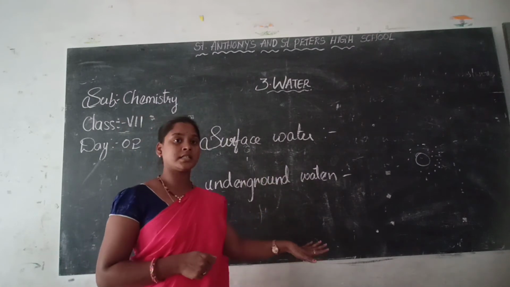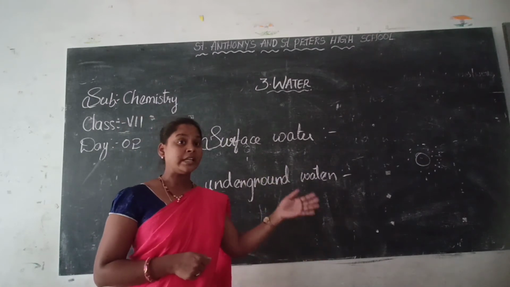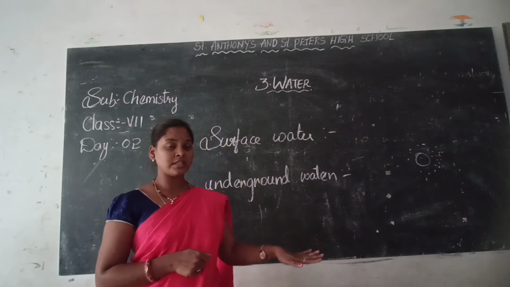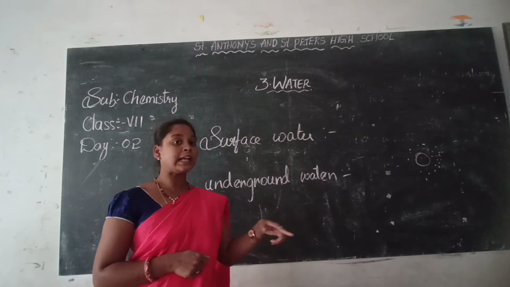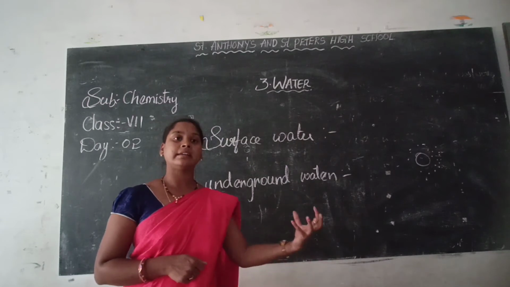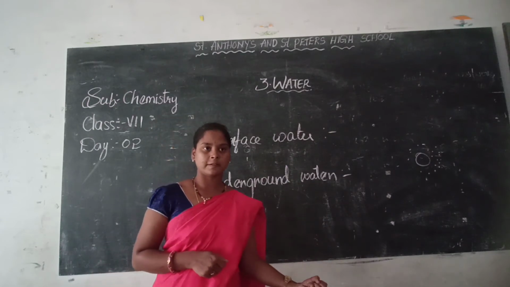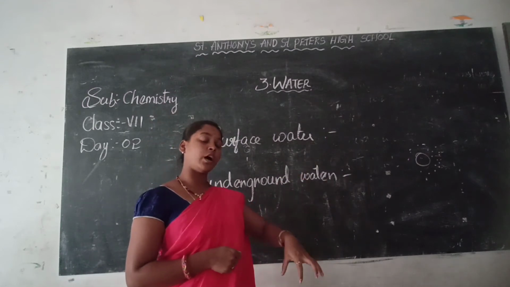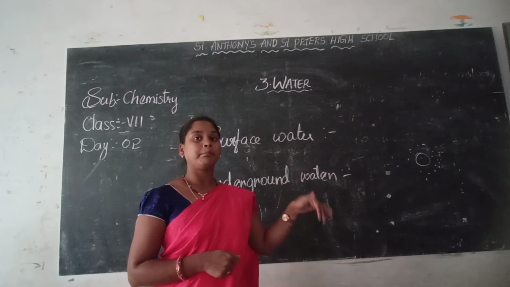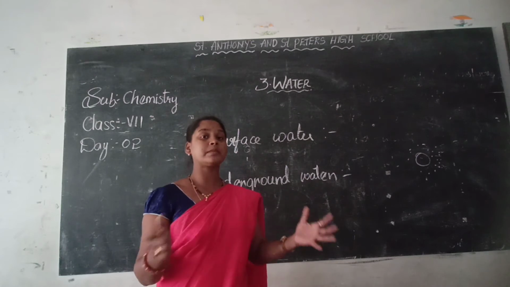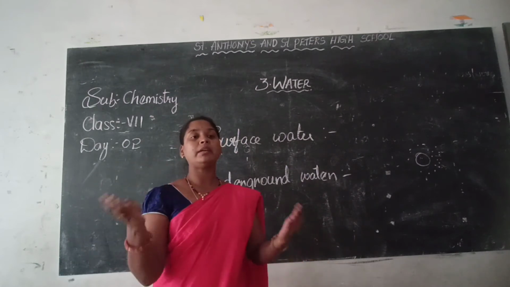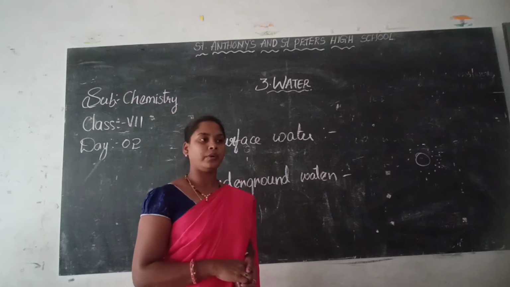How does it reach down? When water falls on the earth's surface, what happens? There will be some air gaps in the sand, no? The water will be taken in, absorbed by that. Clear? Next, how can we bring that water up? By digging. When the air gap is made big, whatever water is present around the gap will be falling into the well.